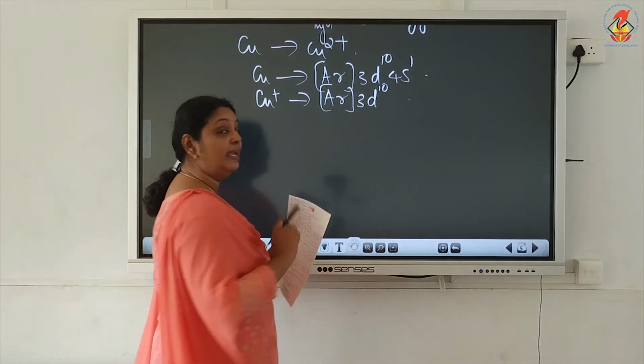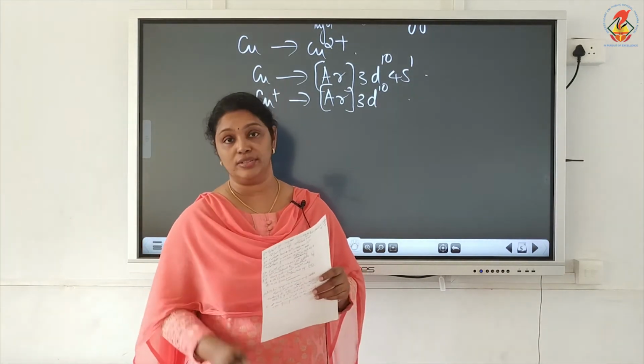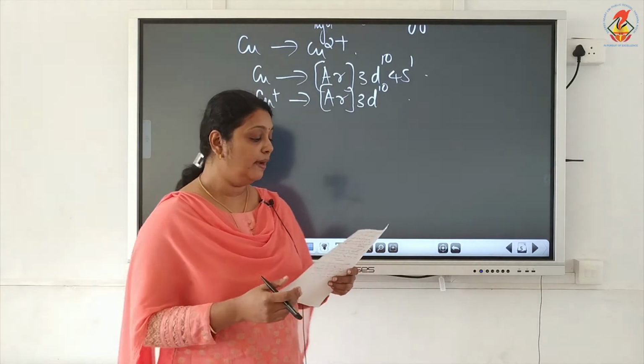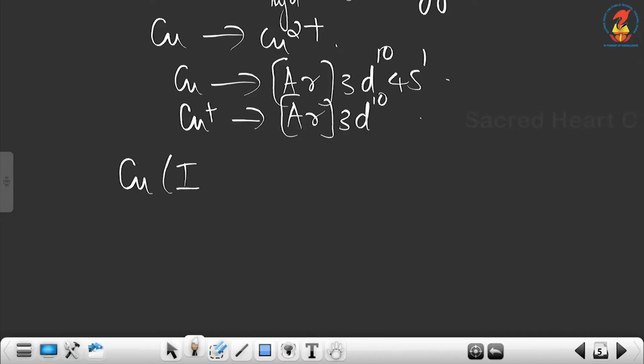Copper is the only element whose E0 value is positive in the first transition series.